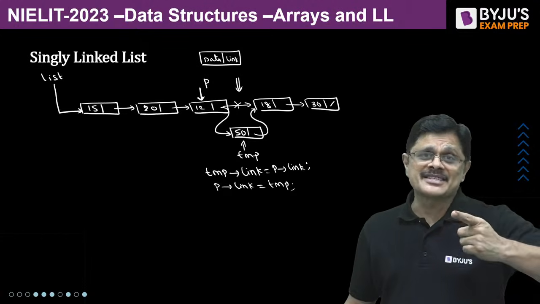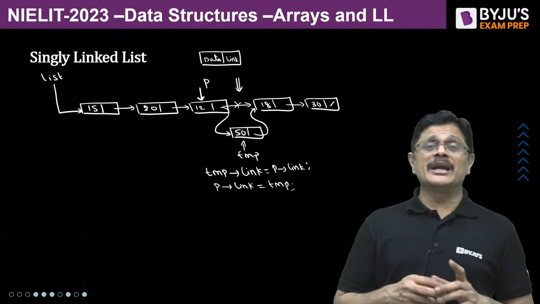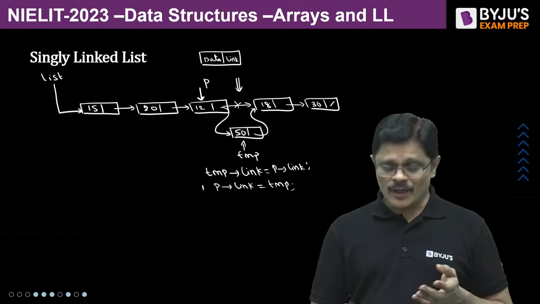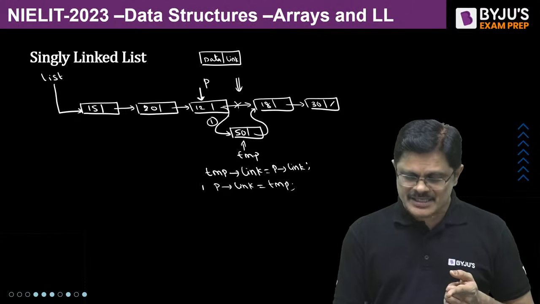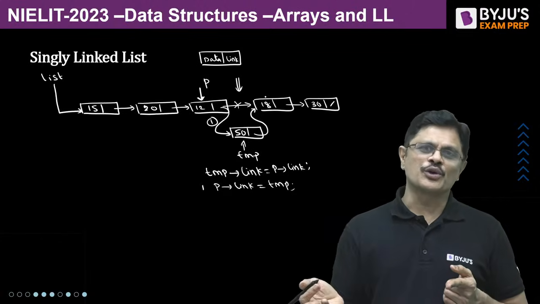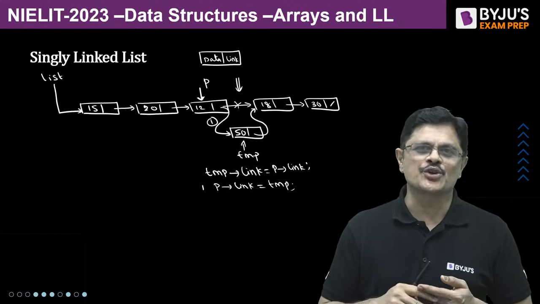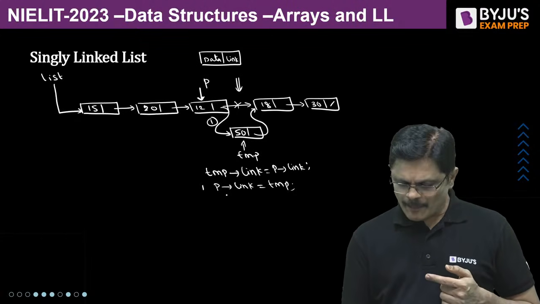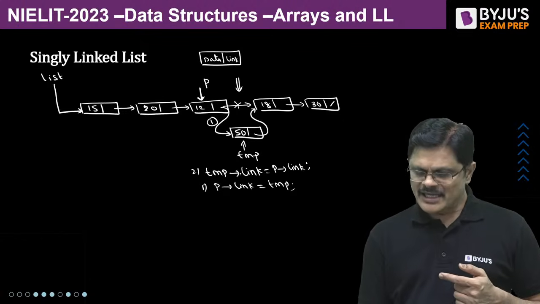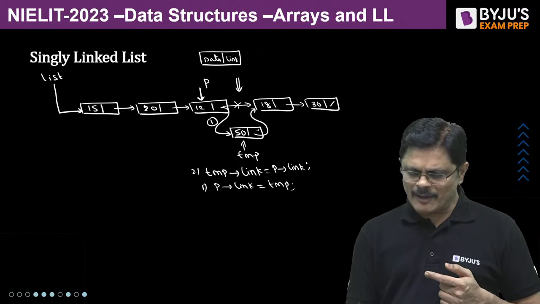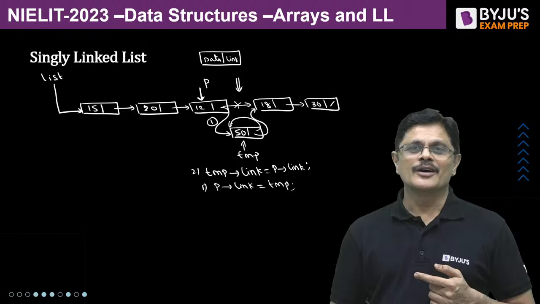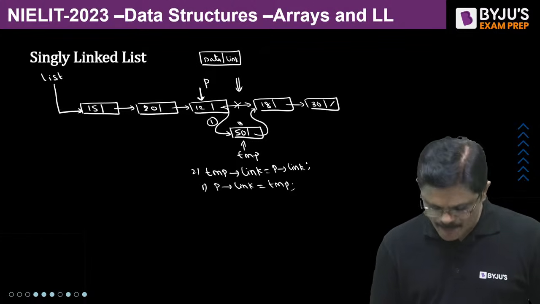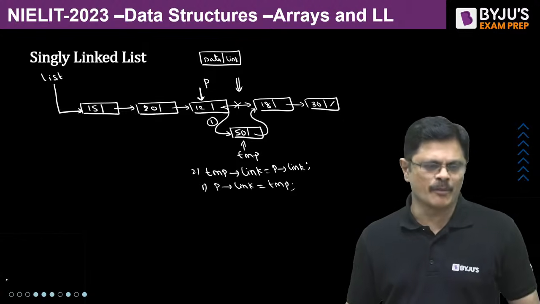Remember, you cannot reverse them. You can't do P link is equal to TMP first. If you do this first, it is illegal, because you lose the address of the next node. You can never get the address of the next node again. So please be careful, my dear friends. The order in which the link manipulation is done is very, very important.